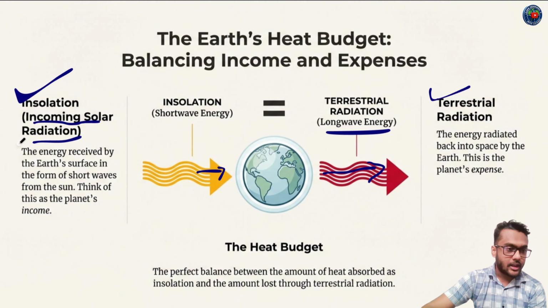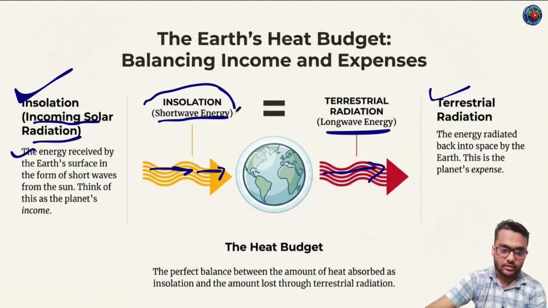Insolation means the energy received by the Earth surface in the form of short waves from the sun. This is the planet's income, so we also call insolation the income of the planet.